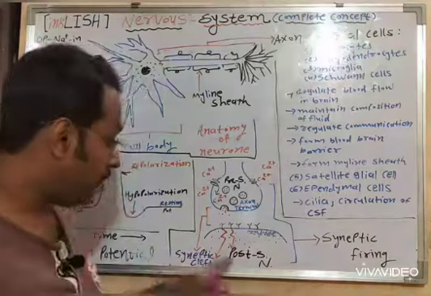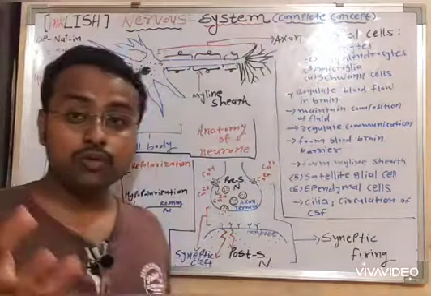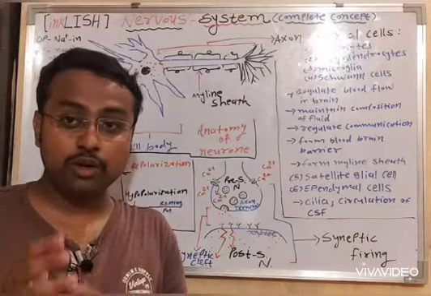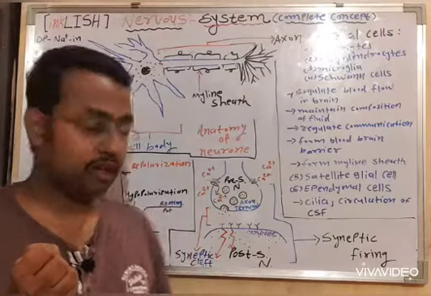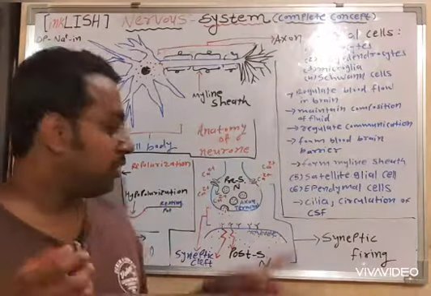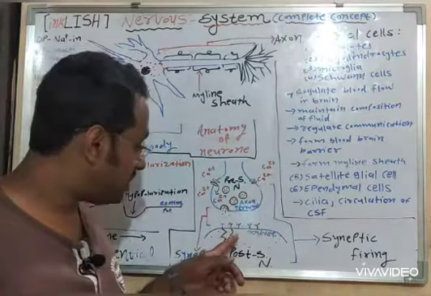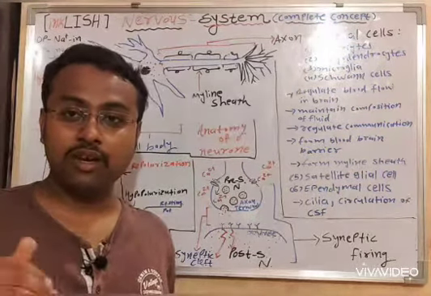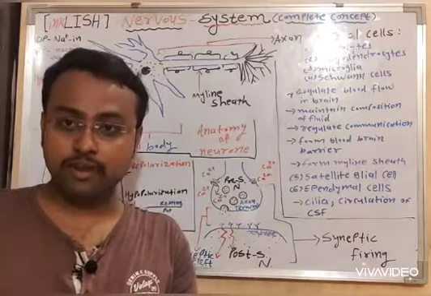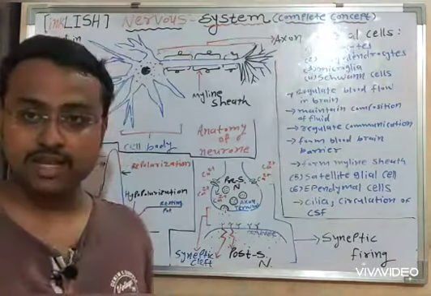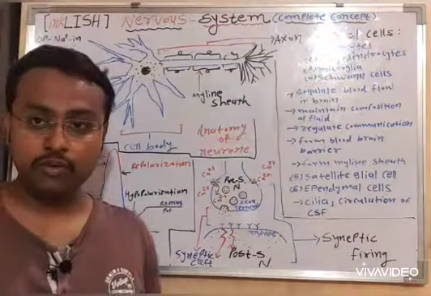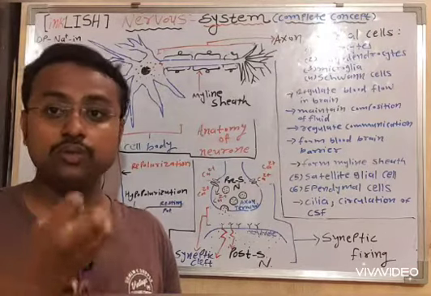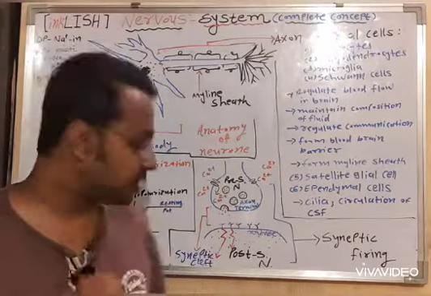And the neuron whose dendrites have the receptor to receive that neurotransmitter, which is present below that presynaptic neuron, is referred to as a postsynaptic neuron. Post means the second one, the one which comes next. So the postsynaptic neuron is the neuron which receives the neurotransmitter, receives the substance through the specific receptors.